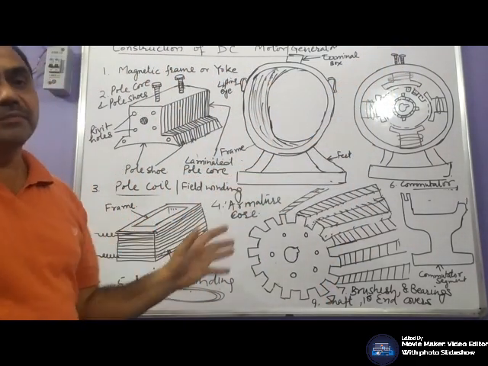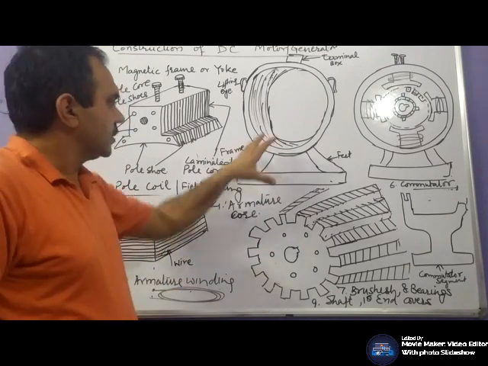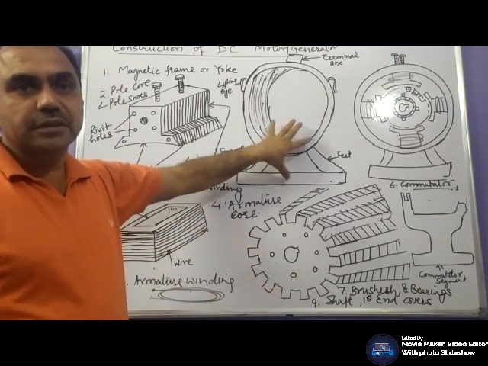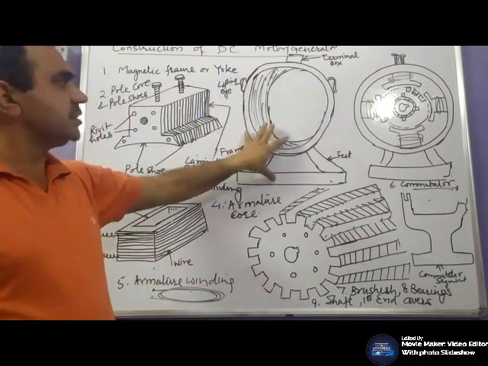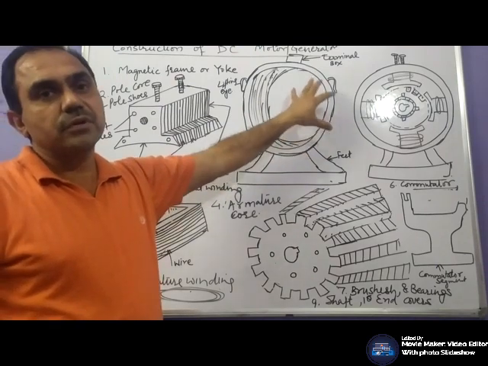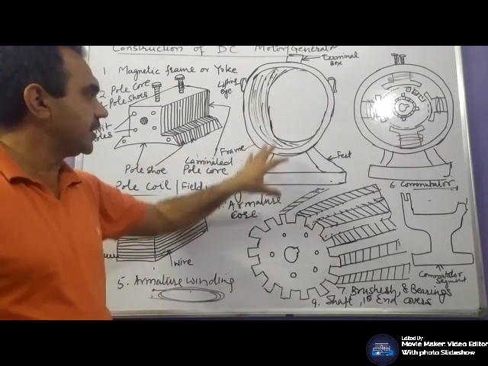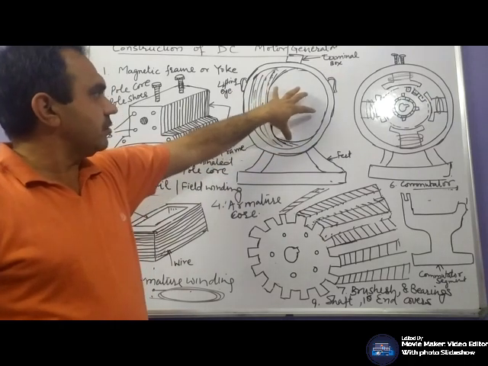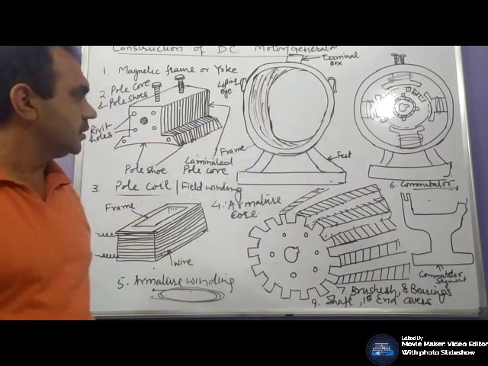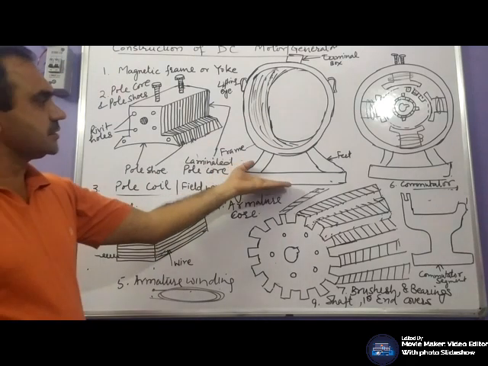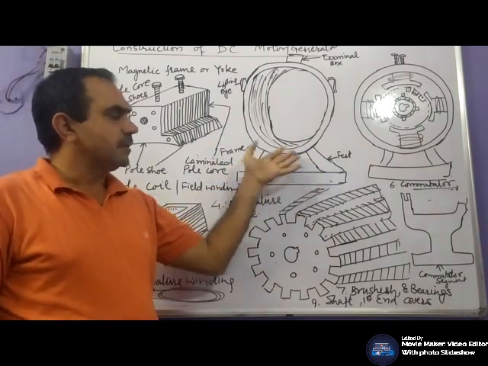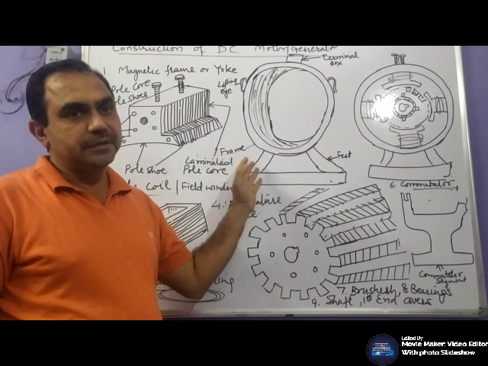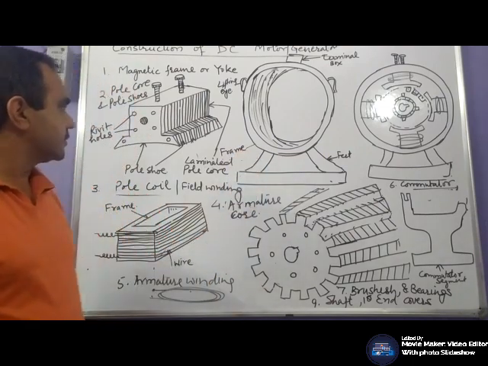And this is generally made up of cast iron for small machines, and for large machines it is made of fabricated steel, and the base may be welded with high quality welding.